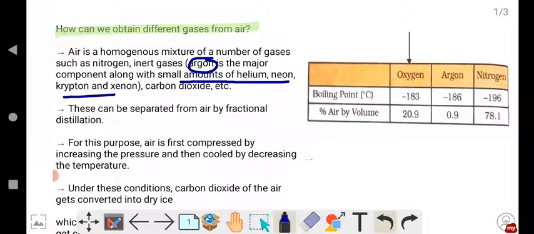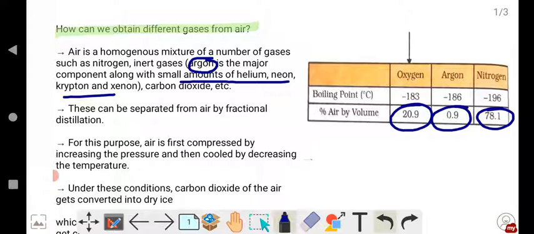The percentage of nitrogen in air is 78, argon 0.9, oxygen 20.9, and a few percent of carbon dioxide is also present in air. Children, we cannot see air. We breathe in oxygen and we breathe out carbon dioxide. We know that.